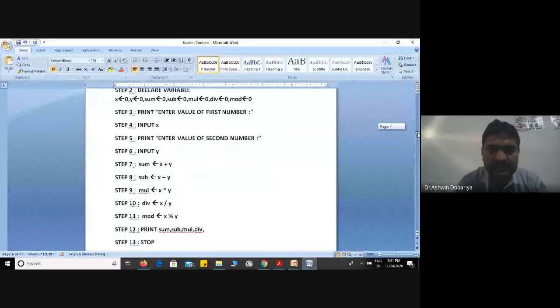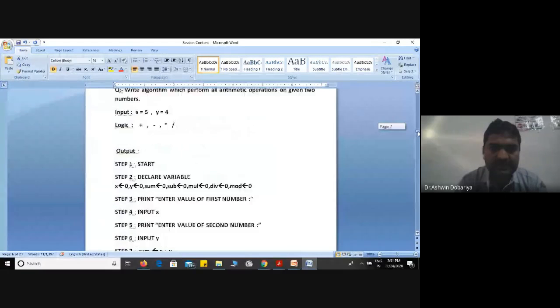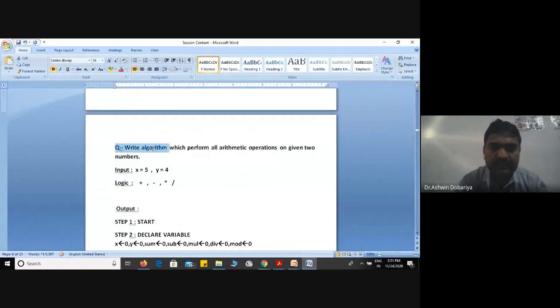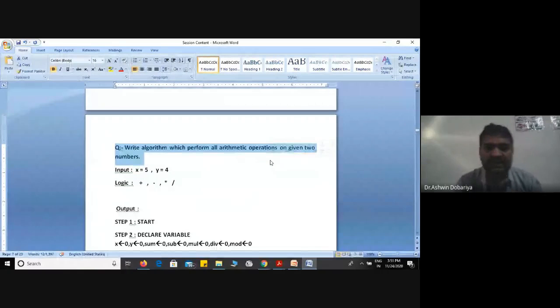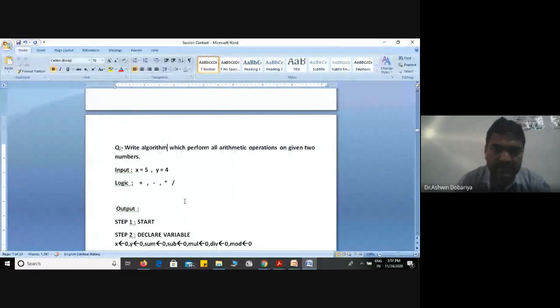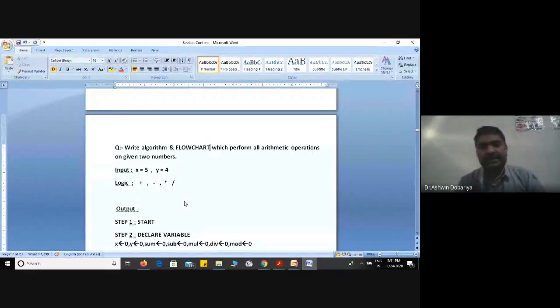Now, see, this is a definition. Write algorithm which performs all arithmetic operations on given two numbers. So here I have mentioned only algorithm. Now I will add: write algorithm and flowchart.